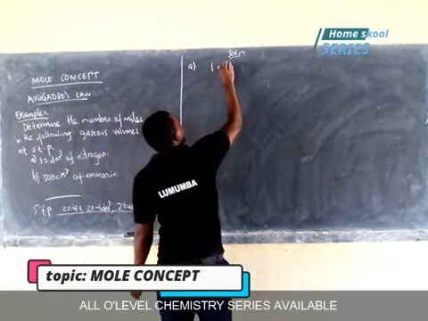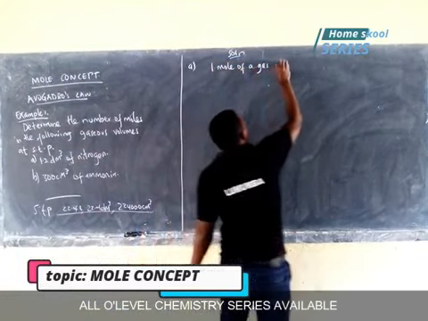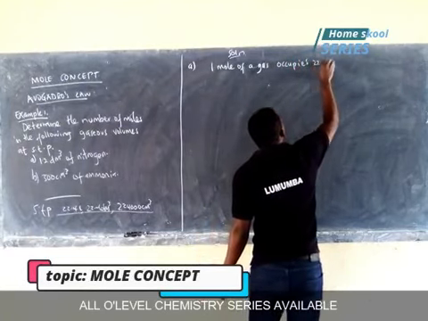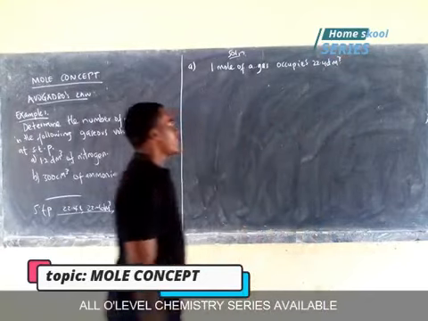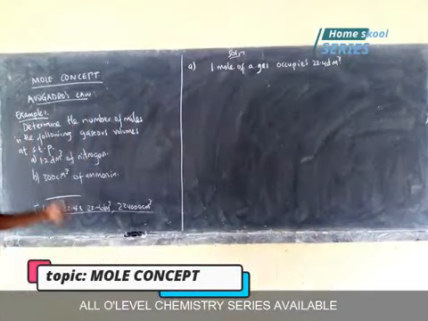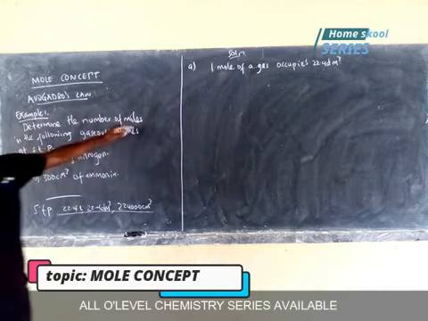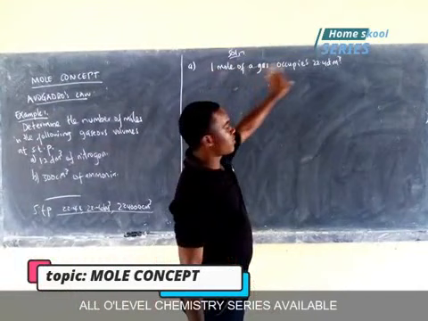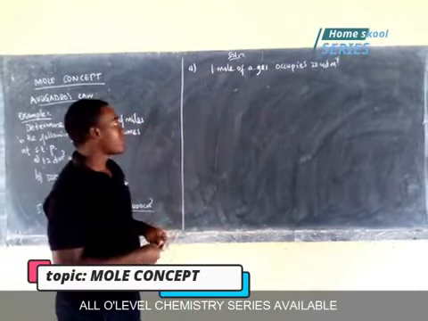1 mole of a gas occupies 22.4 decimeters cubed at STP. But remember, we have the volume, but we want to get the number of moles. So we change this statement such that the number of moles moves to the right hand side, whereas the volume comes to the left hand side.